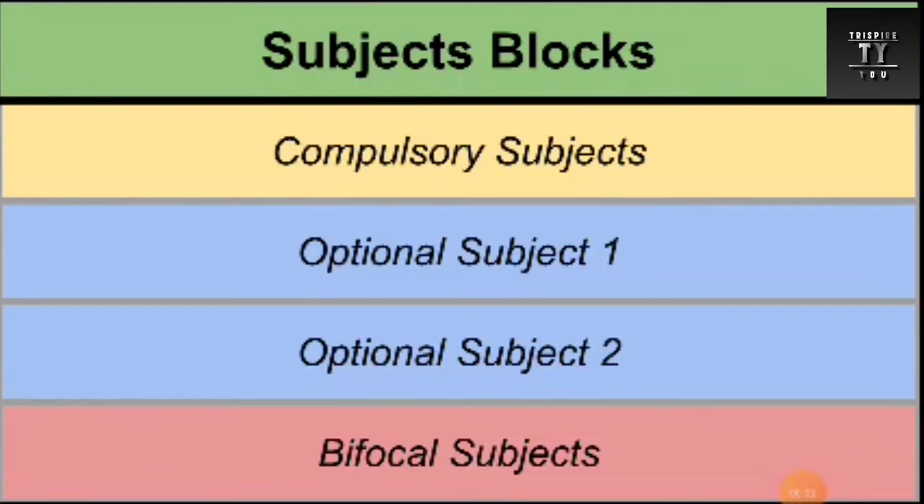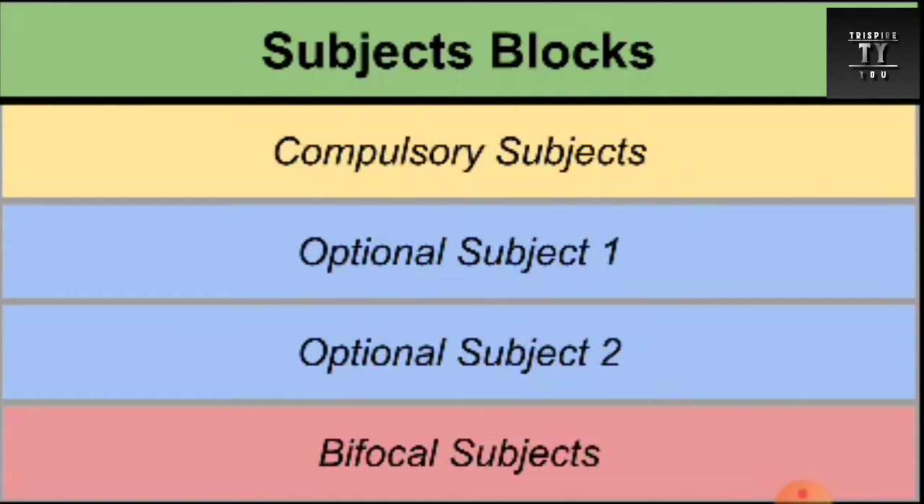So hello guys, for choosing the correct subjects in the 11th and 12th, there are three blocks. First is the compulsory subjects, which are the subjects we must choose; we cannot take them as optional subjects. The second block has two sub-blocks, which are the optional subjects. We can choose them, or instead of them we can choose the bifocal subjects. We will talk about this later.